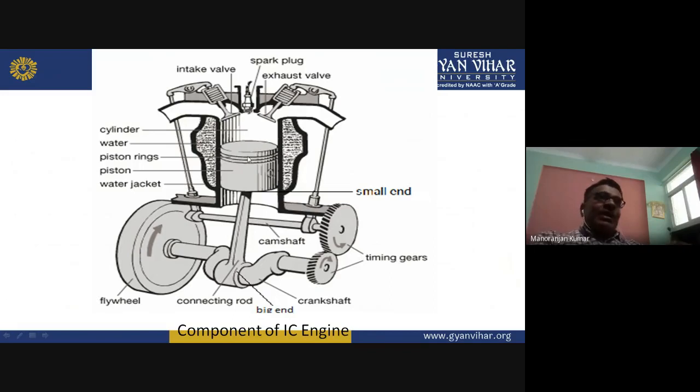Around this cylinder, because combustion will take place, heat will be generated. The heat becomes 3,400 to 4,000 degrees centigrade. This is too much heat. This heat can melt down this outer cylinder. So to protect this component from melting, a water jacket is provided around this engine cylinder. These are the water jackets. They will cool this engine cylinder. So this is all about the components.